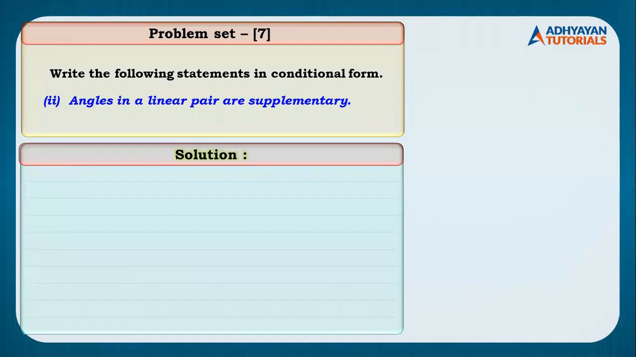The second sub question, be ready with your pens. Once we are done, you have to immediately copy the solution. The question says angles in a linear pair are supplementary. I want you all to try this again, in if and then form. Fawaz has said if angles are in linear pair, then they are supplementary. Fawaz is correct.